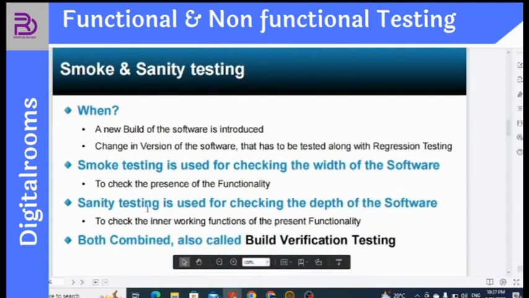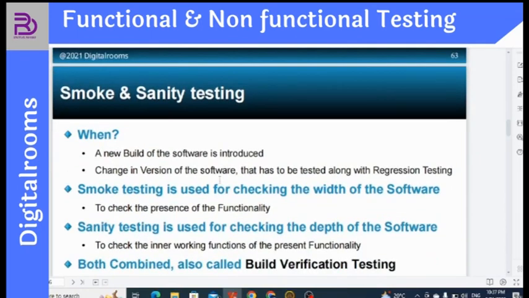Smoke testing is used for checking the width of the software, to check the presence of functionality. Width means, say for example, I have multiple phases of a login module, wherein first I will enter the phone number, then email ID, then OTP will be triggered. Then I will enter the OTP. Then I will be able to log in, and then my account will be shown. So basically, this is a function, right? In order to check the function for each and every stage from starting till finish, we need to do smoke testing.